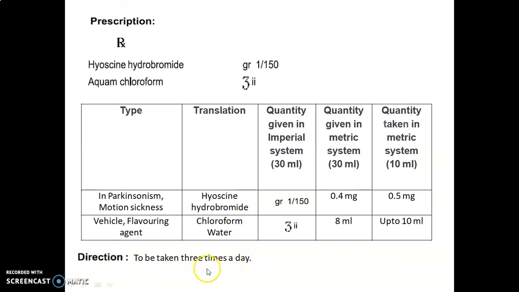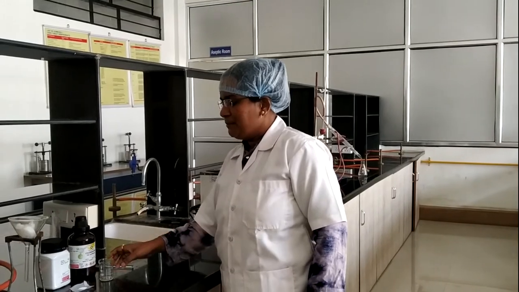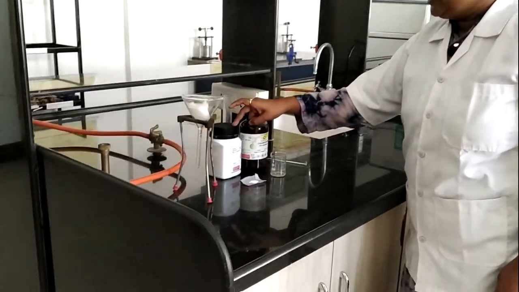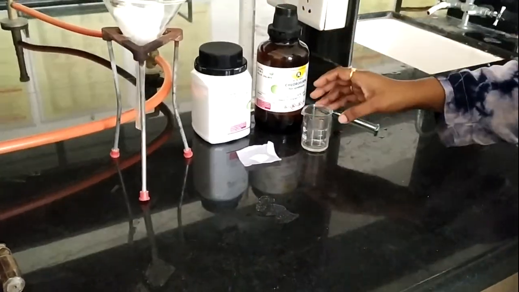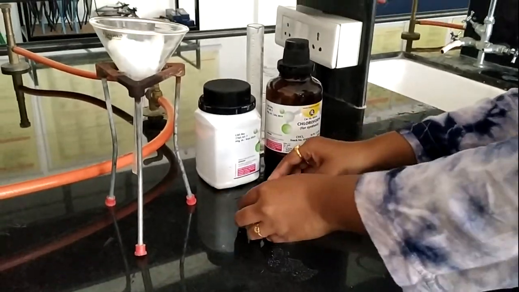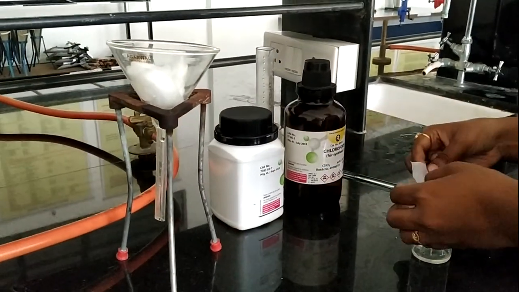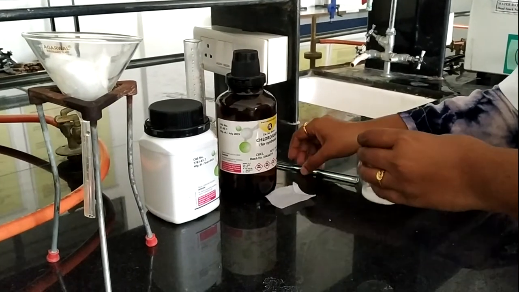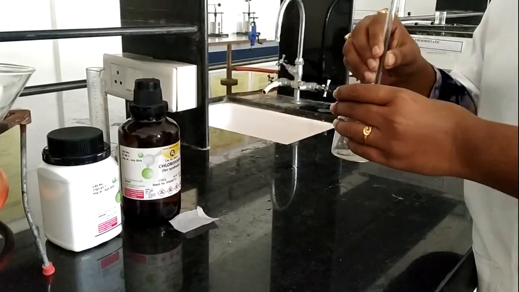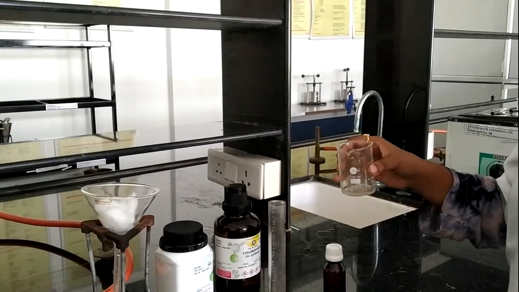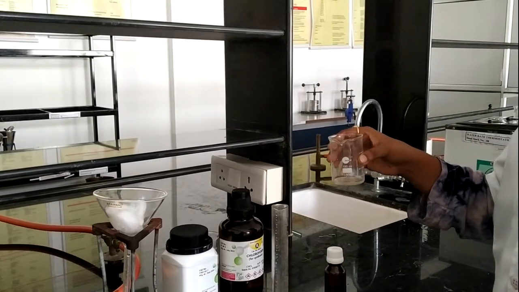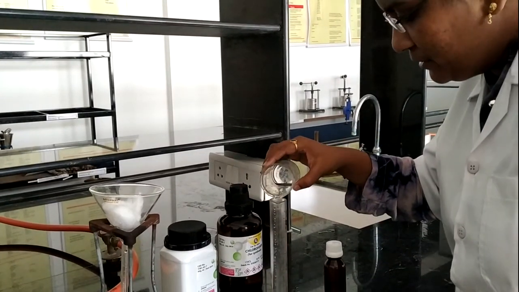So now performing the actual experiment in the laboratory. Let's move towards the laboratory. We have this hyoscine hydrobromide, which is previously weighed. This is chloroform, from which we prepared this chloroform water. So first of all, we are going to add this hyoscine hydrobromide into this chloroform water and proceed to mix. After dissolving that, we will proceed for volume makeup of it in this measuring cylinder.